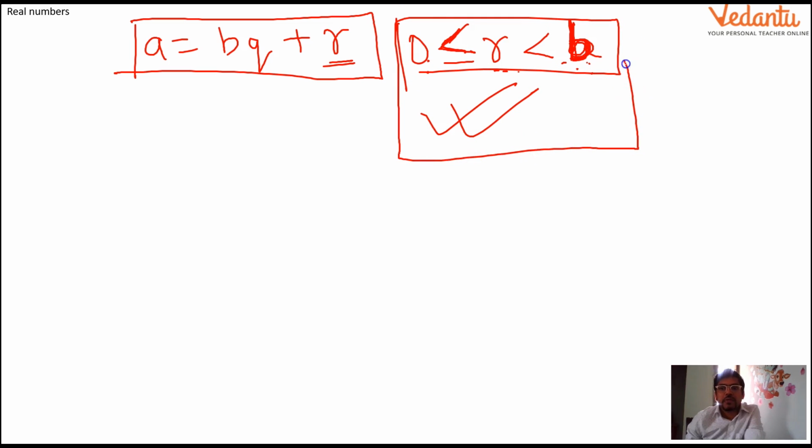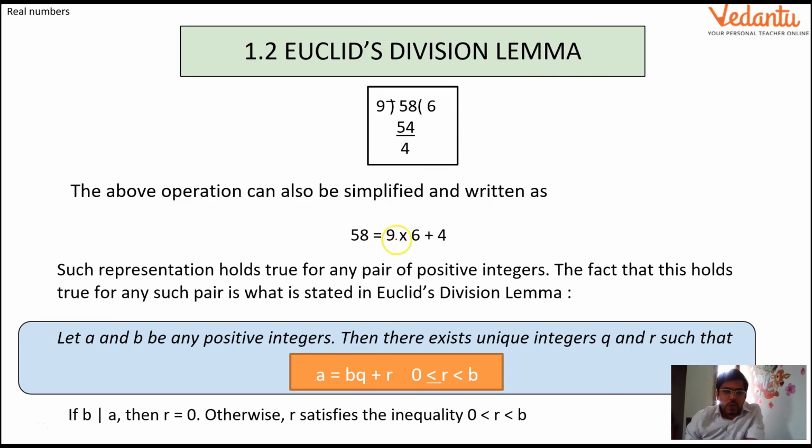There are multiple types of questions that need to be answered using this concept only, and which are very relevant according to your grades and your board examinations. So let's have a look at them. This is very important. Please take a note of this. I've even written all the points and concepts which we are teaching in today's session, so you can take a snapshot if you wish to.